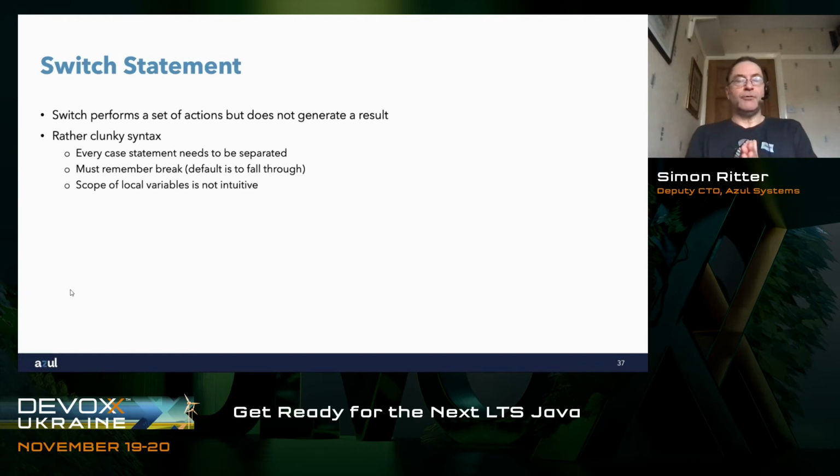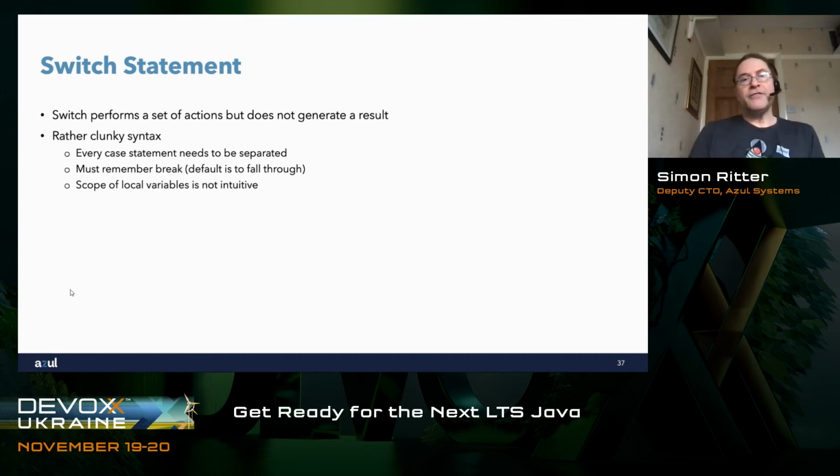If we look at Java, the language, Java, right from the very beginning, has had the idea of a switch statement. It's a sort of multiple if-then-else kind of construct. And what this does is allow us to do that, but it is a statement. A statement is where you perform a set of actions, but you don't generate a result. So you can't assign what a switch statement does to a variable because it's a statement.